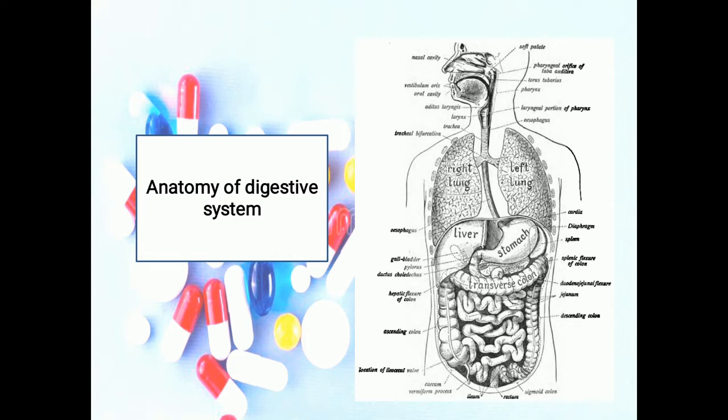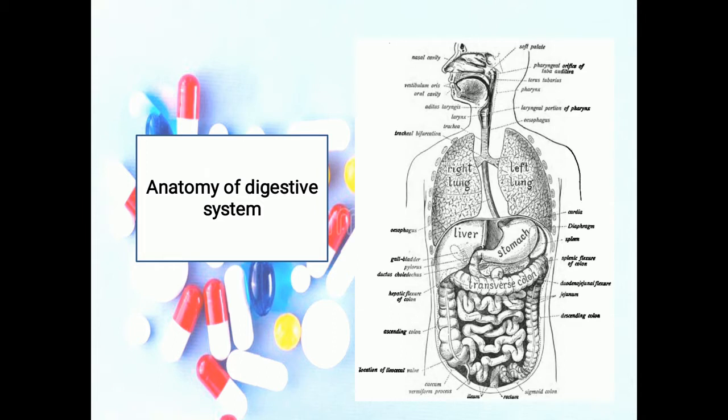So, two groups of organs compose the digestive system: first, the gastrointestinal tract, and second, the accessory digestive organs. The gastrointestinal tract or GIT tract, which is also known as the alimentary canal, is a continuous tube that extends from the mouth to the anus. Organs of the GIT tract include the mouth, most of the pharynx, esophagus, stomach, small intestine, and large intestine. The length of the GIT tract taken from a cadaver is about 9 meters or 30 feet.